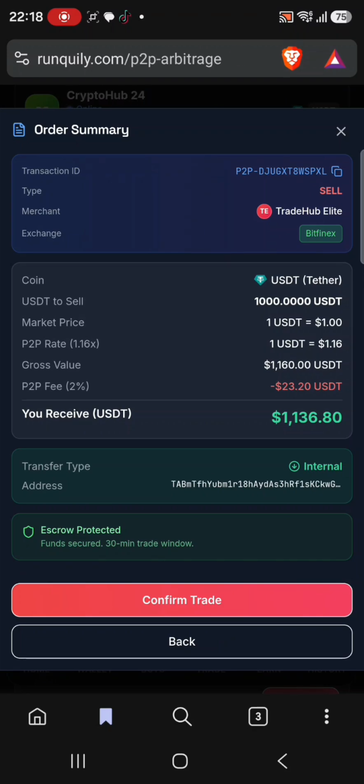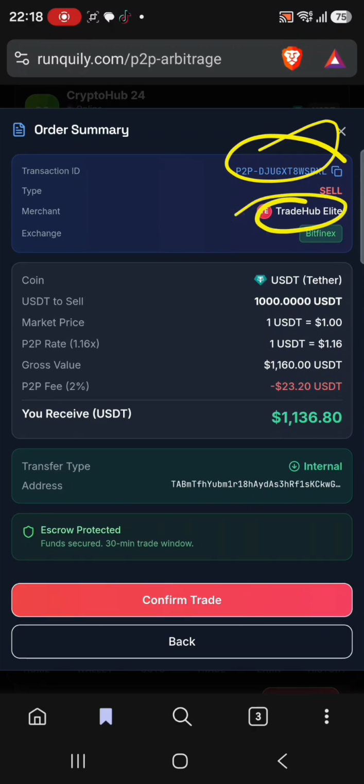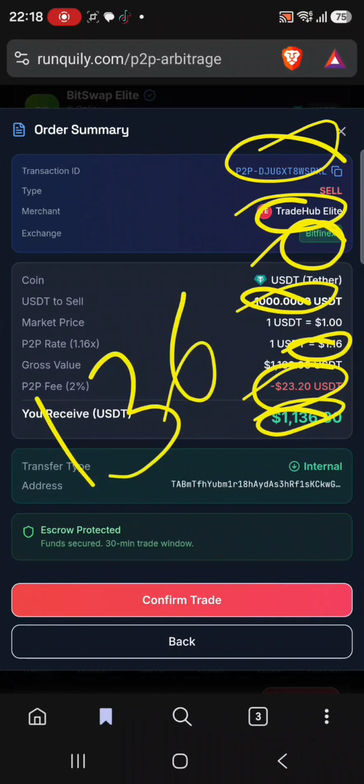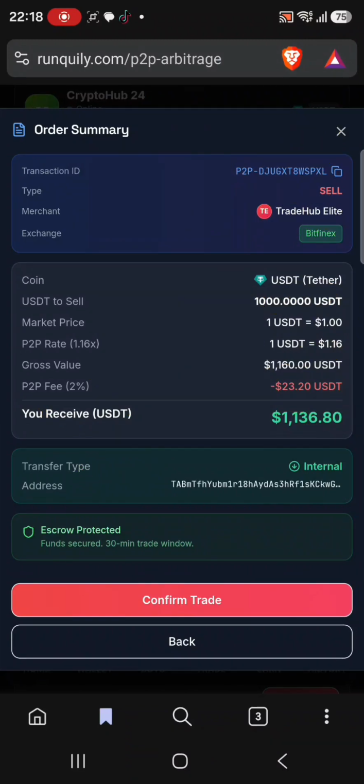So this is the trade ID, this is the type, sell, and this is the merchant, this is the exchange, this is the capital, this is the rate, this is the P2P fee, and the profit that we'll be expecting is 136 USDTs, but our profit will be sent direct to our Ranquilly account.